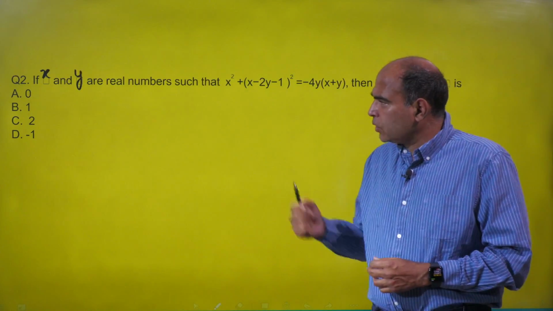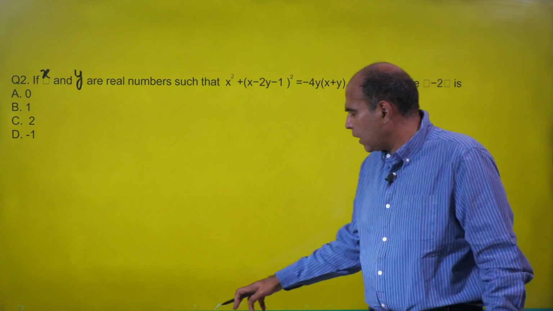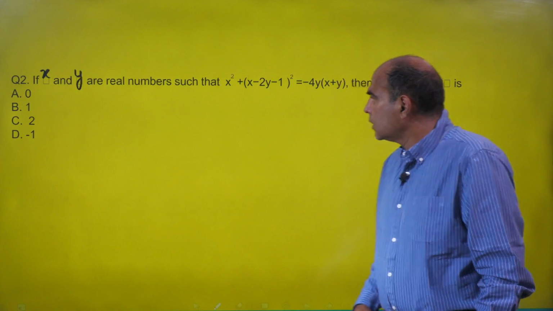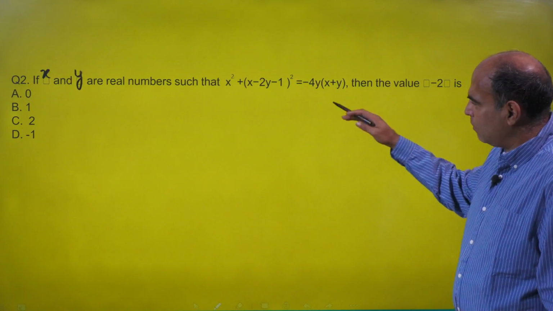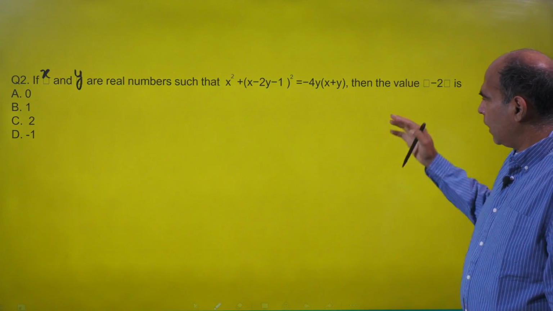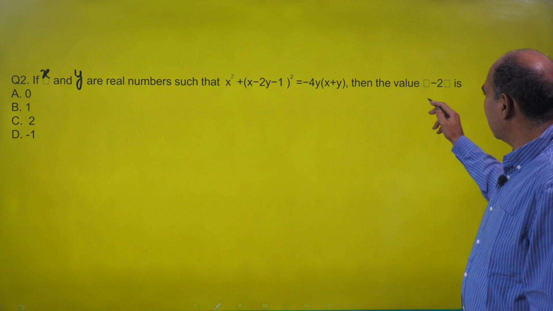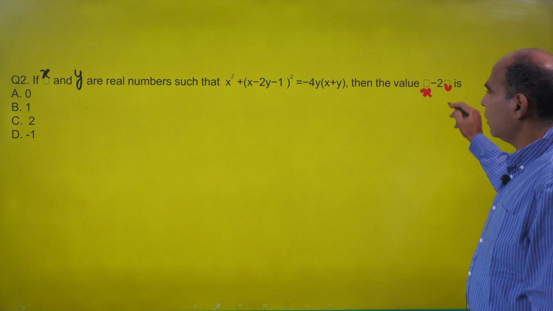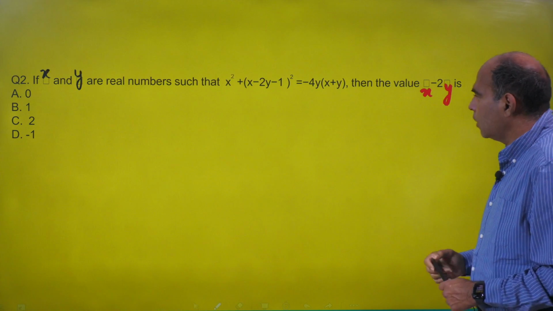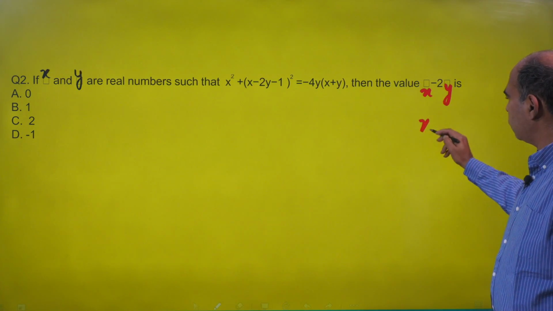So when you look at this question, the question says let x and y are real numbers such that x square plus x minus 2y minus 1 whole square is equal to minus 4y x plus y. Then the value of this was x minus 2y. The question is asking us for the value of x minus 2y.